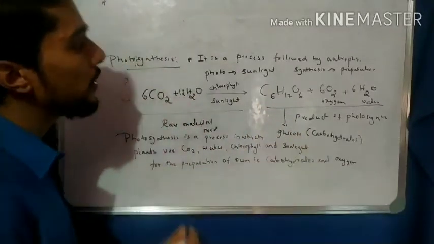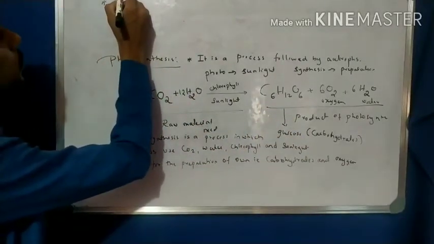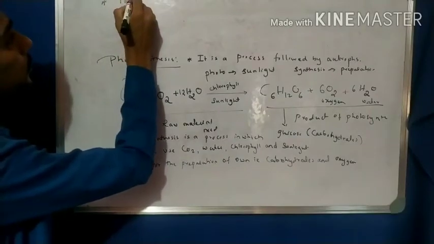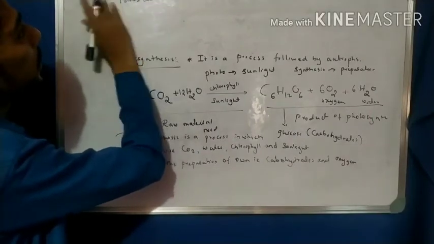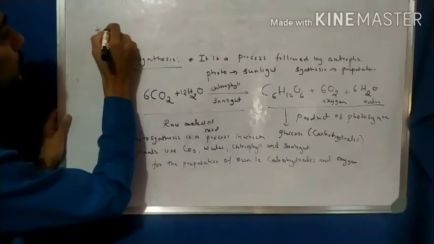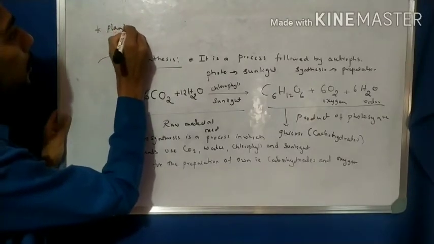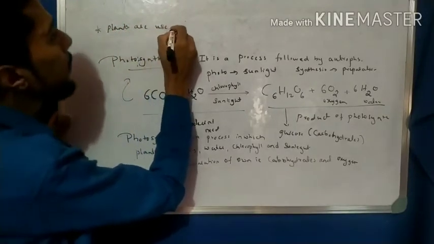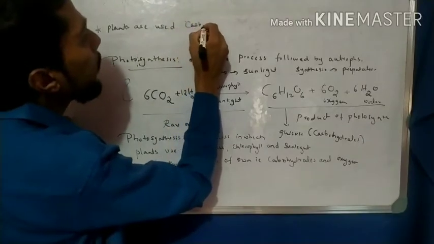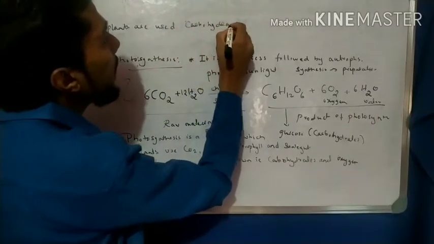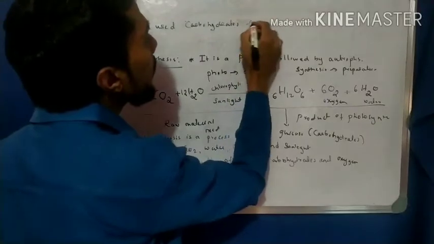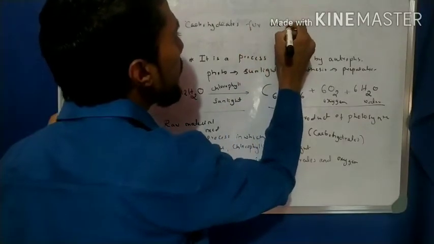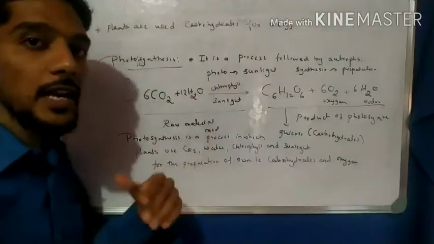Plants use carbohydrates for energy, because carbohydrates are energy giving food.